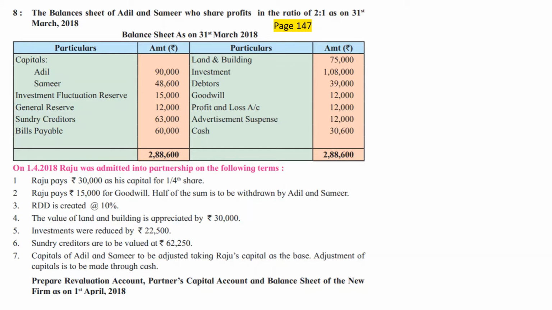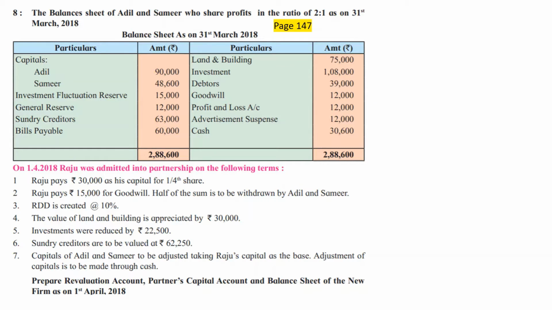Next one is general reserve. That is now a very old adjustment for you. You already know general reserve should be transferred to the old partners' capital accounts in their old profit sharing ratio. Sundry creditors, balance sheet liability side. Bills payable, balance sheet liability side. If there is an adjustment, it will come to the inner column. If there is no adjustment, it will go to the outer column.